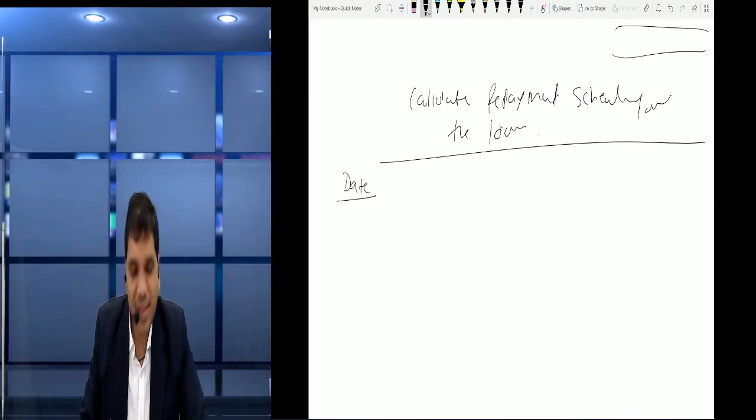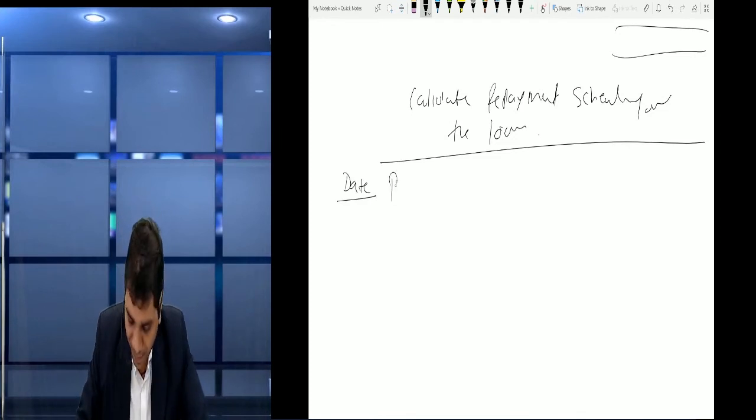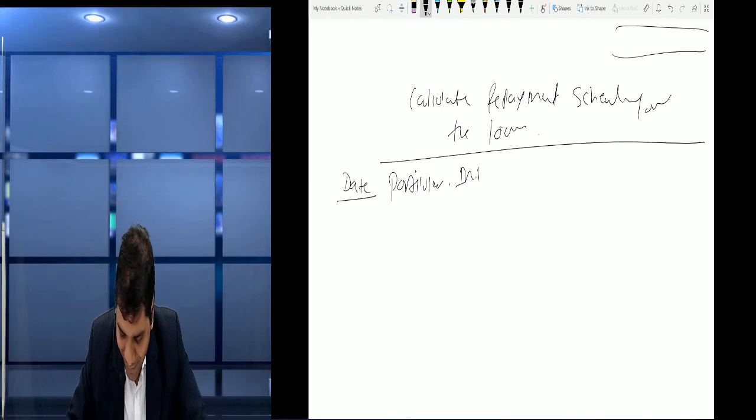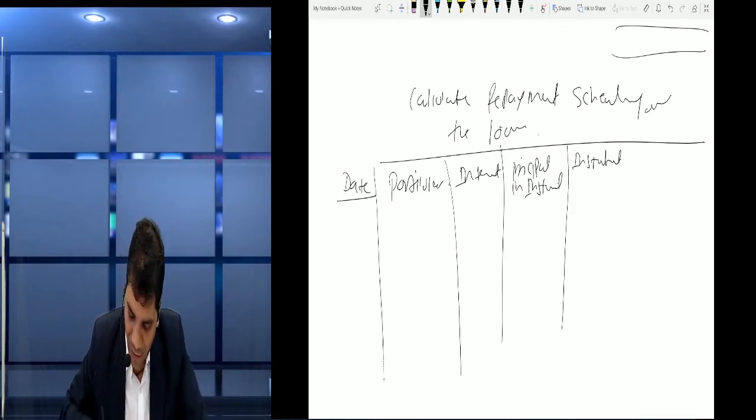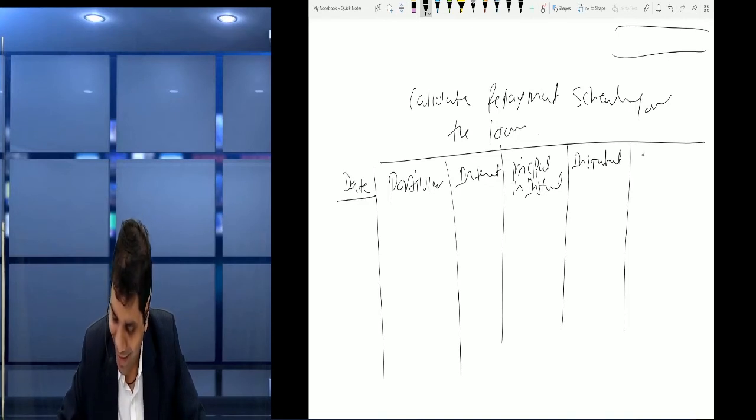We mention date first, then particular, then interest, then principal in installment, then installment, or at the end balance principal.